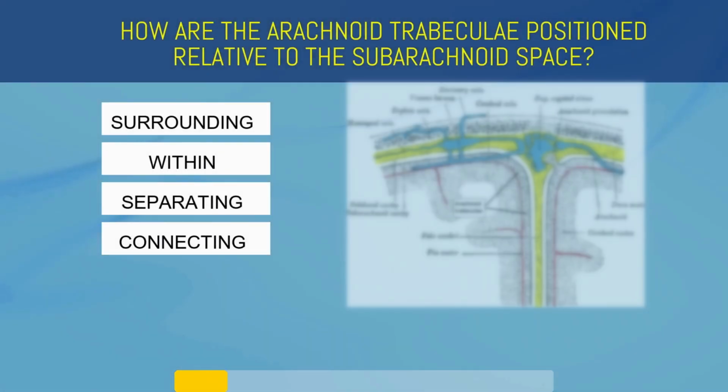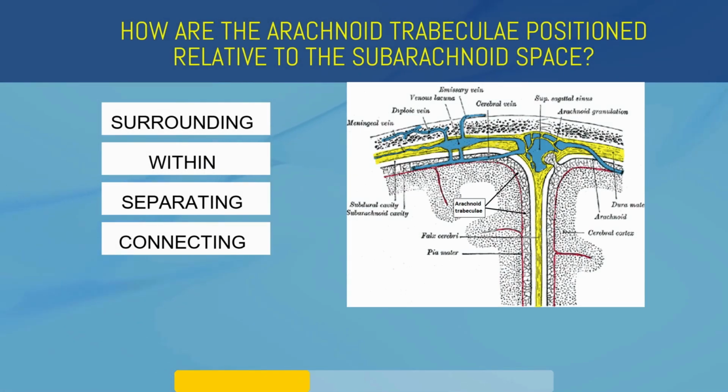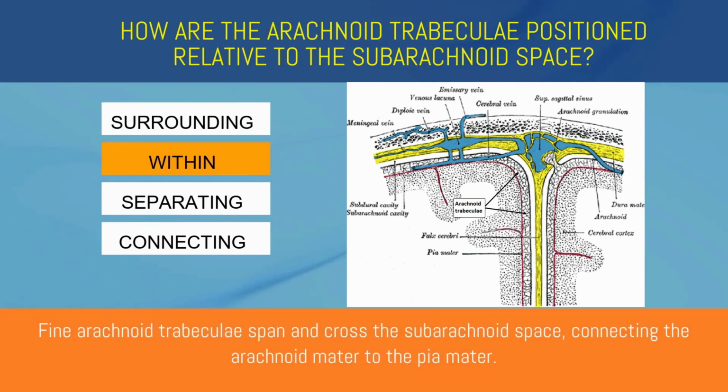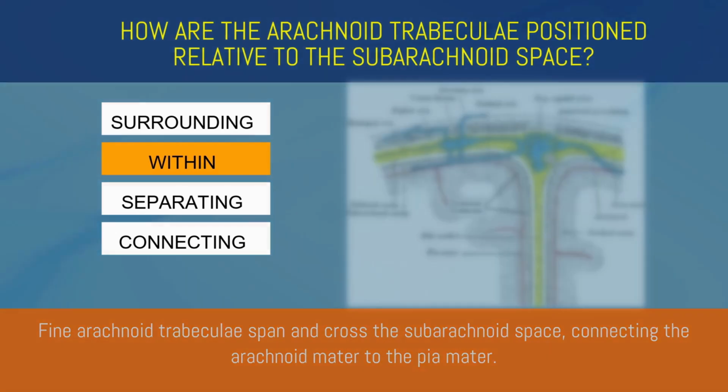How are the arachnoid trabeculae positioned relative to the subarachnoid space? Surrounding, within, separating, or connecting? Within. The arachnoid trabeculae span and cross the subarachnoid space, connecting the arachnoid mater to the pia mater.